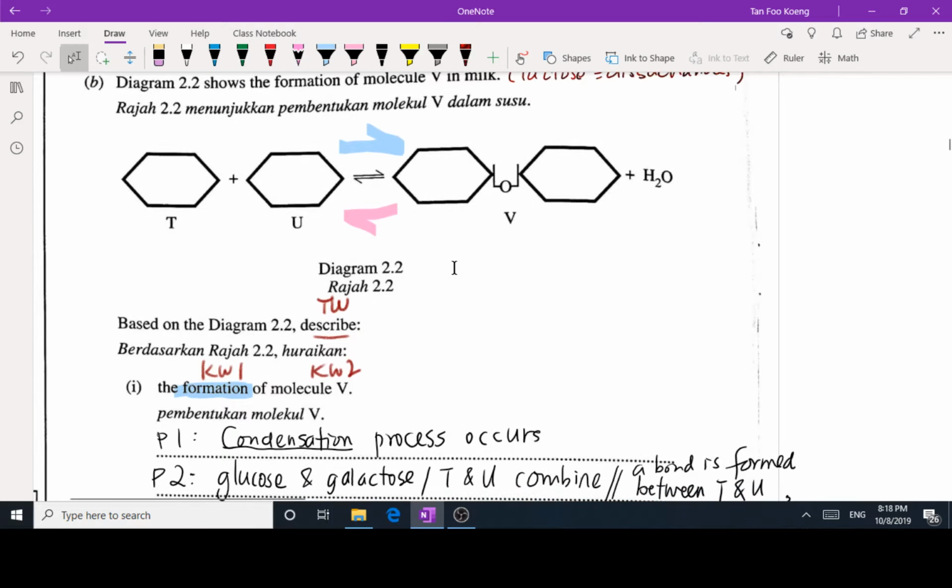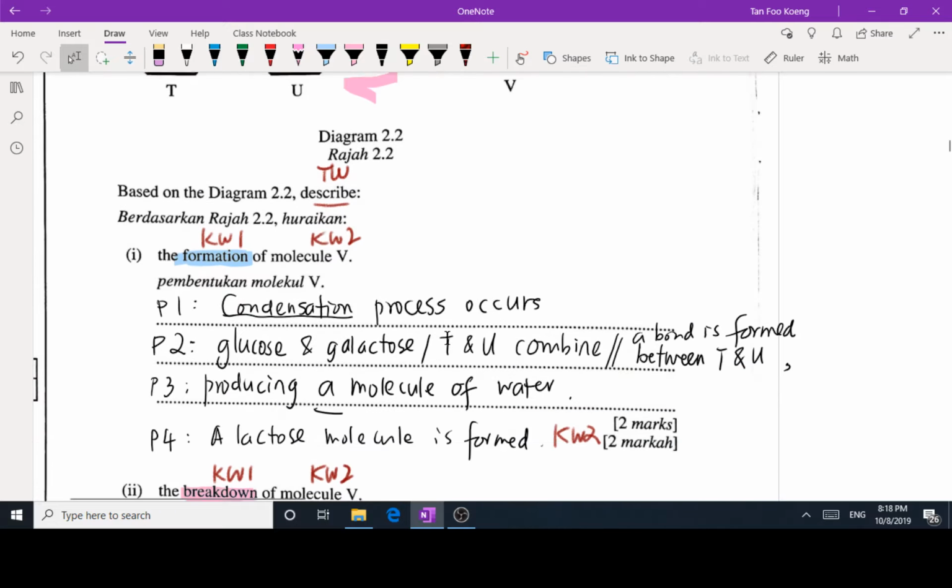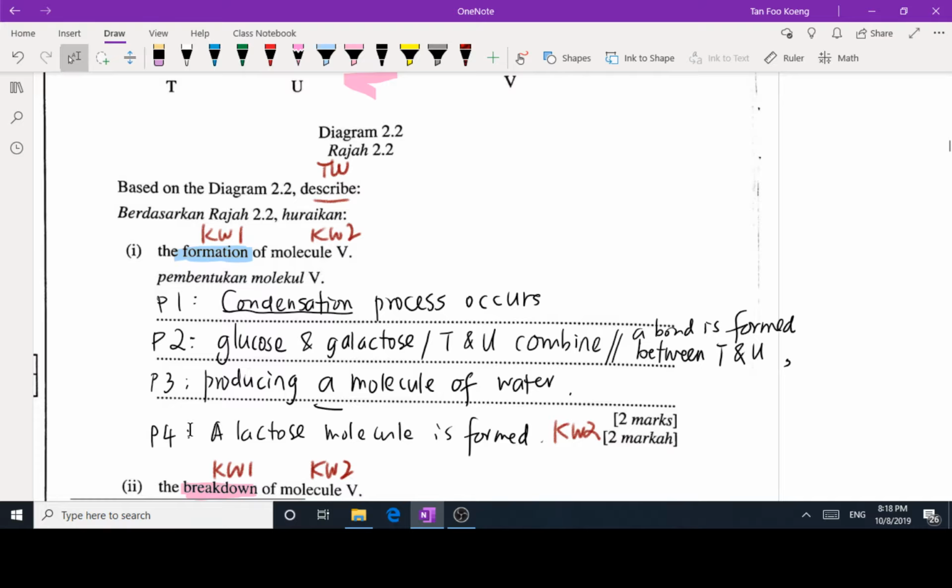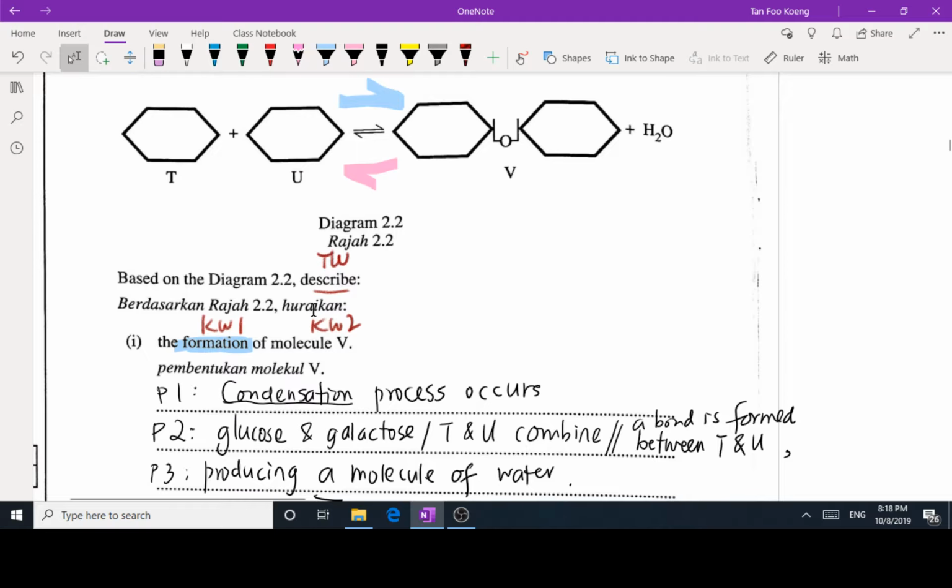Number one, we are going to state the process first. This process is actually condensation, because a molecule of water comes out when V is formed from T and U. So for P2 until P4, we are going to describe the process of condensation. How does it take place?